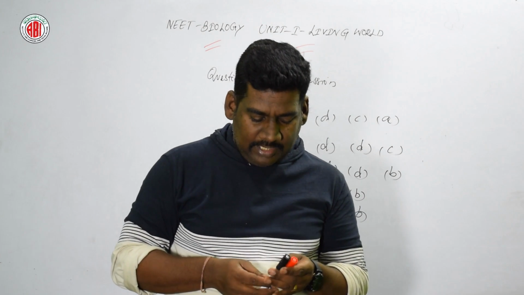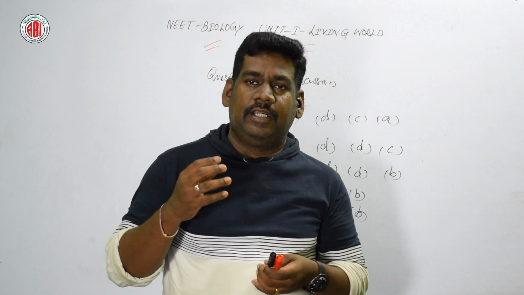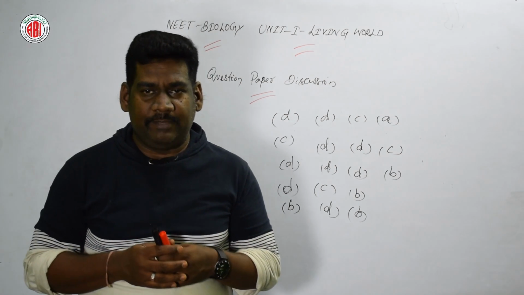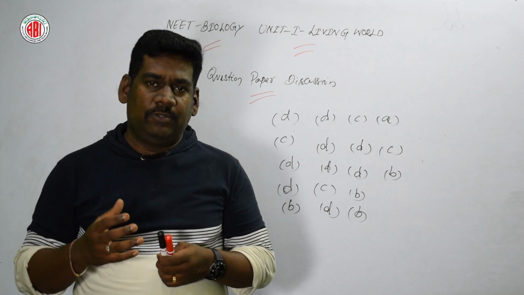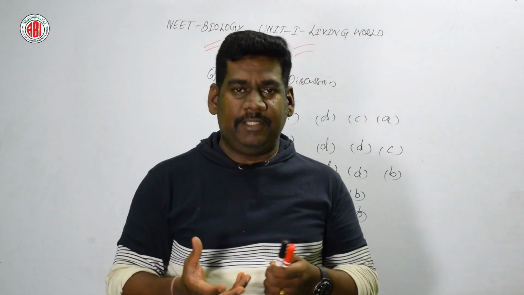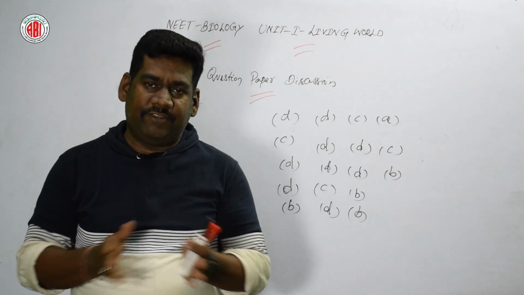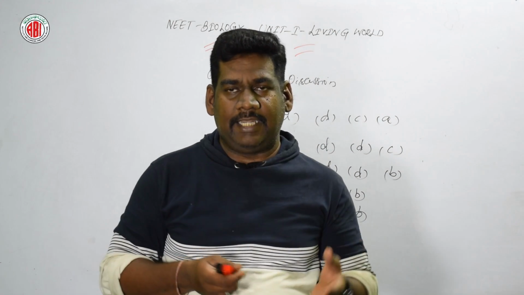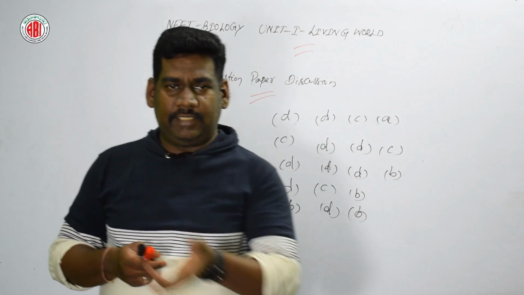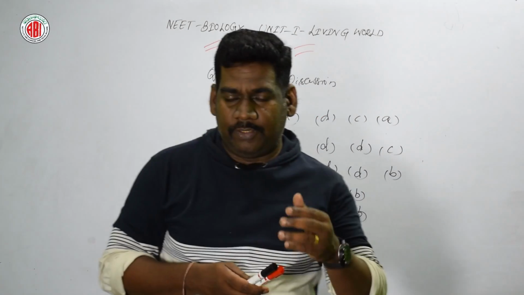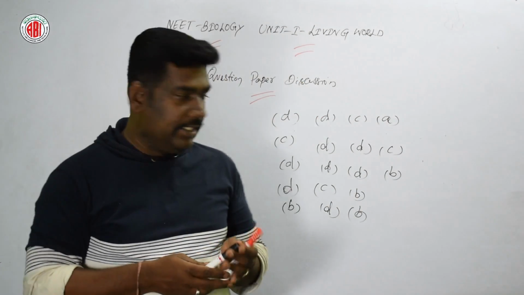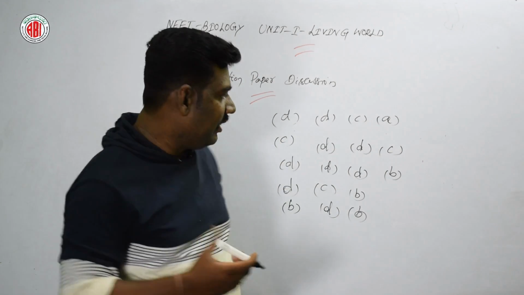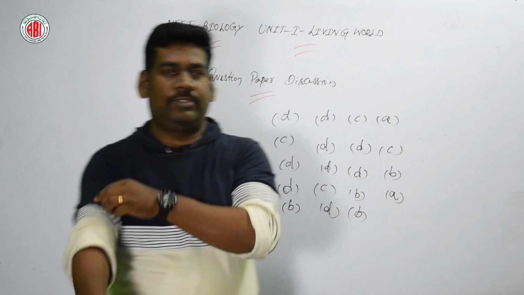Carolus Linnaeus contributed towards the classification of plants and animals, and he described in detail the variety of plants and animals in different volumes, like Species Plantarum and Genera Plantarum. So the right answer for this question is option A, Carolus Linnaeus. Let us go for the next question.